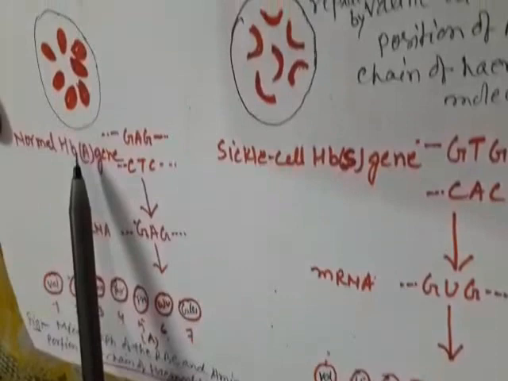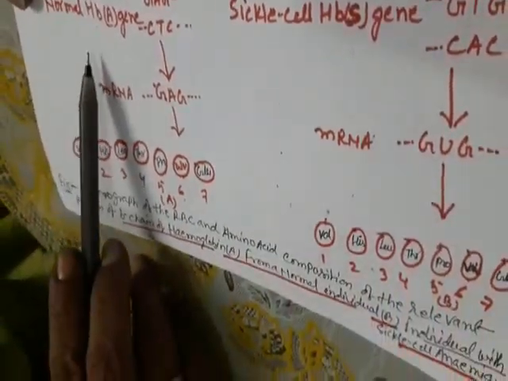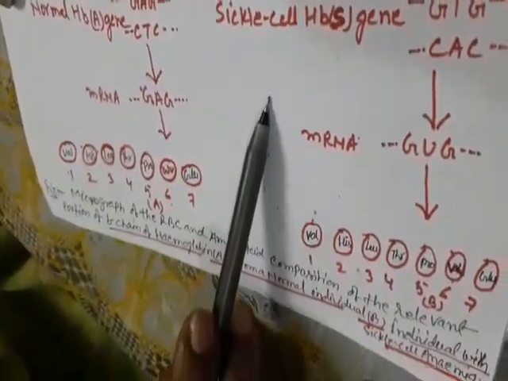So, this is the micrograph of RBC and amino acid composition of the relevant portion of the B chain of hemoglobin. A is for a normal individual and B for sickle cell anemia. We see and clear it with an example.